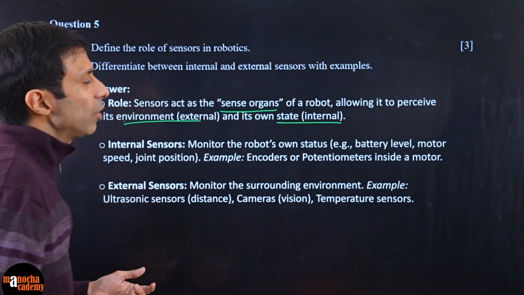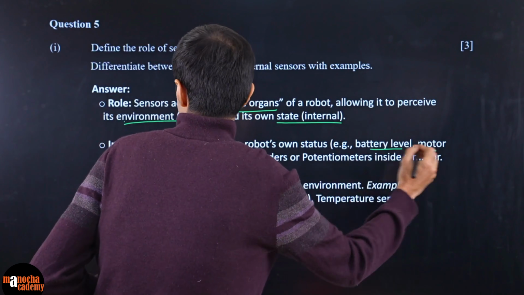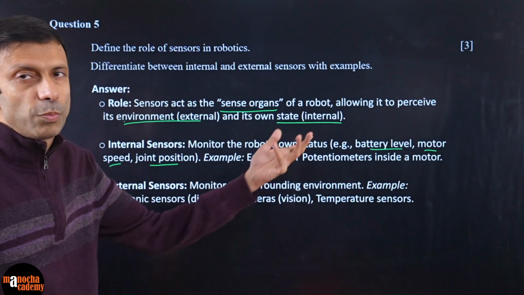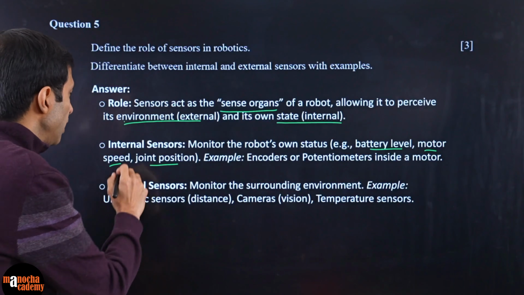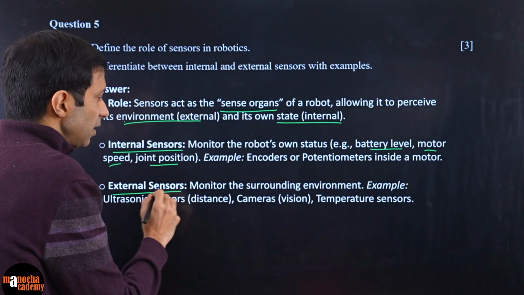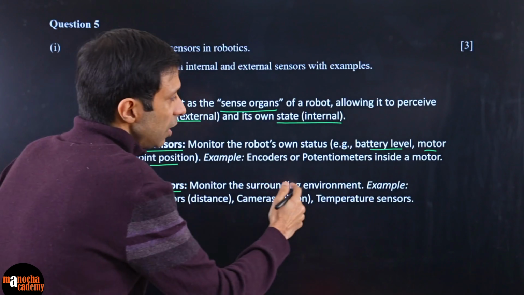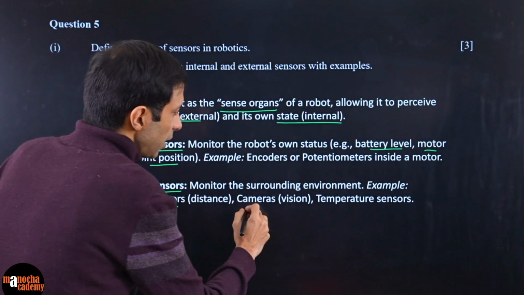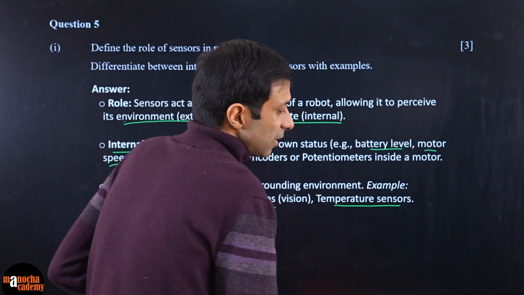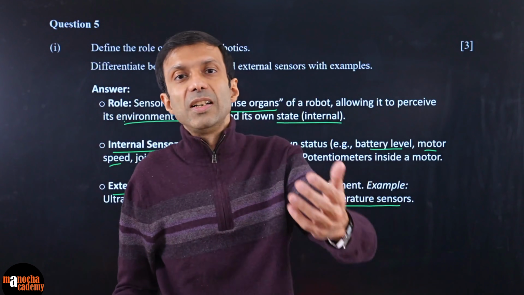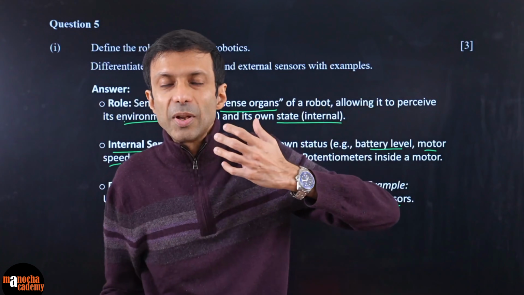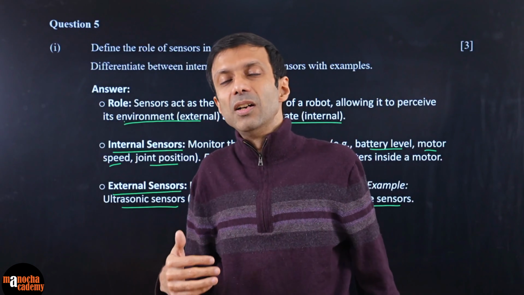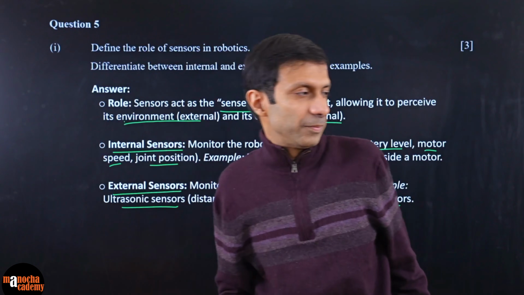So internal sensors, what do they measure? Like battery level, motor speed, joint position, etc. For that we use encoders, potentiometers, etc. And then you have your external sensors. External sensors monitor your surrounding environment. Like ultrasonic, they can check the distance. We talked about cameras, temperature sensors. Ultrasonic are used to measure the distance, if an object is coming close by. So almost like the bats, right? They can check if they are near an object or not.